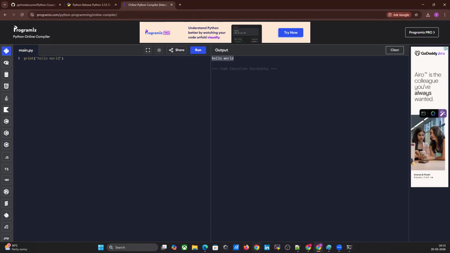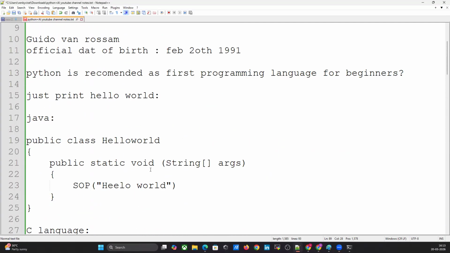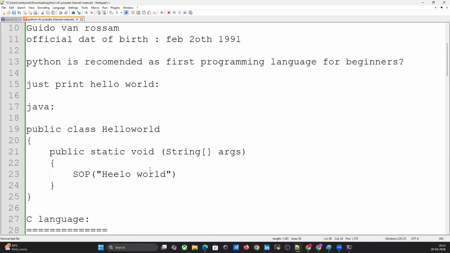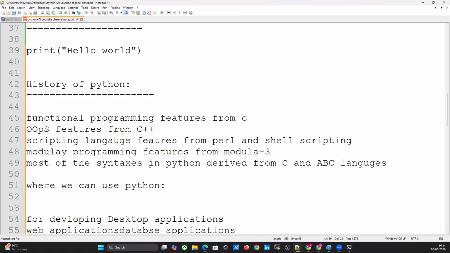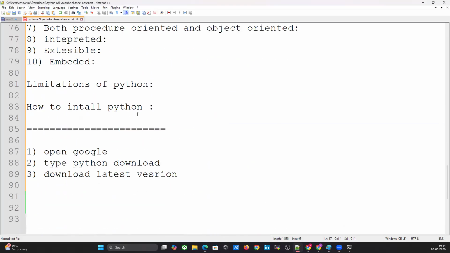Okay, what have we done till now? What is a programming language, introduction of Python, history of Python, comparison of other languages with Python, and features. We also covered how to install Python.